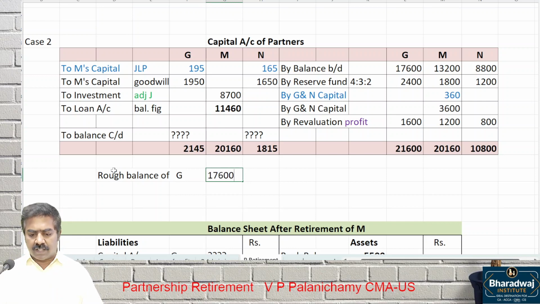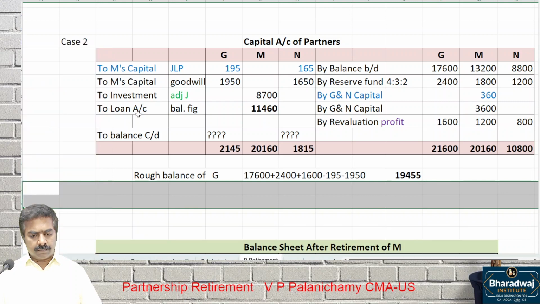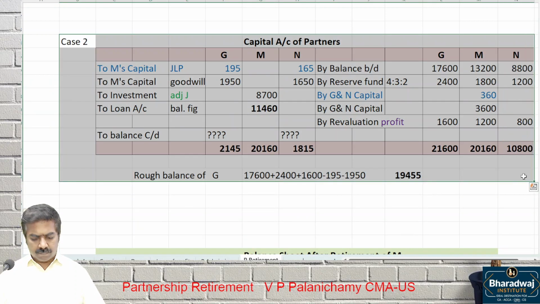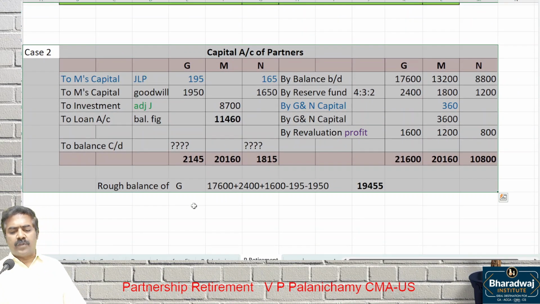So 17,600, 2,400 plus 1,600 minus 195 minus 1950. 19,455. Whose capital? G's capital. Pay attention. 19,455 is G's capital.